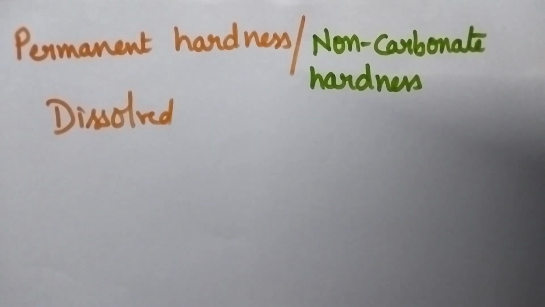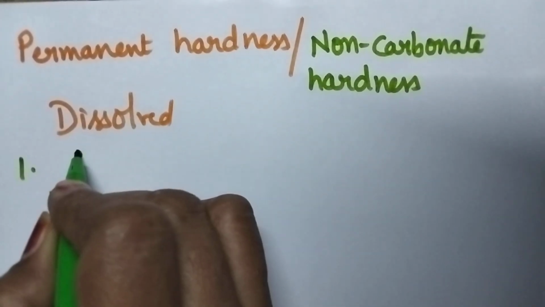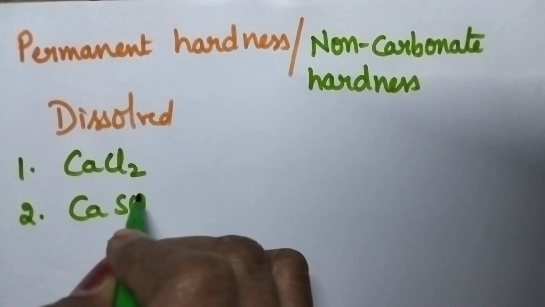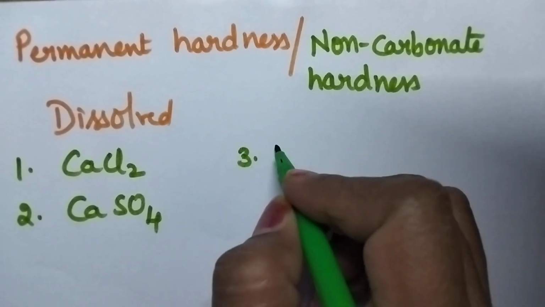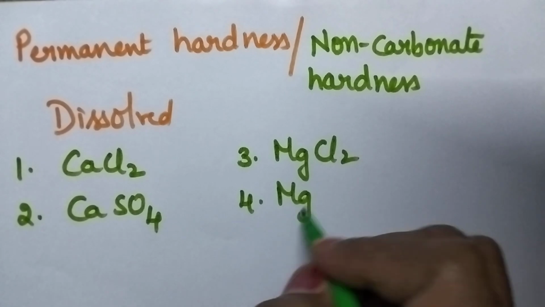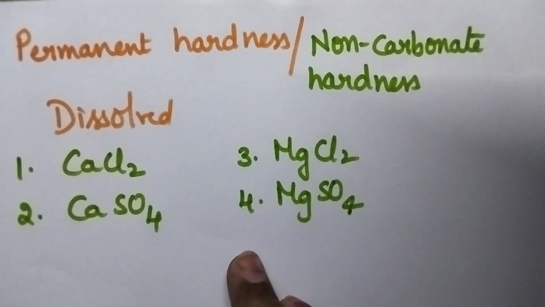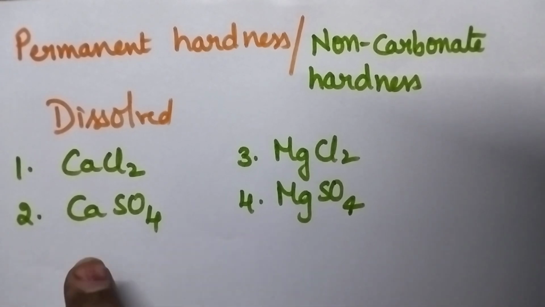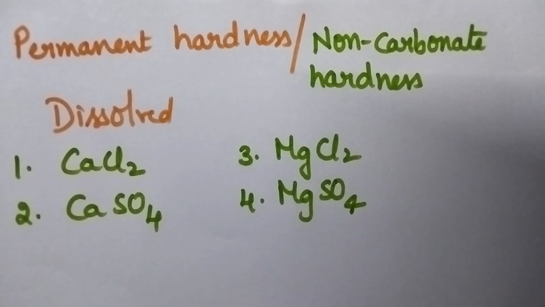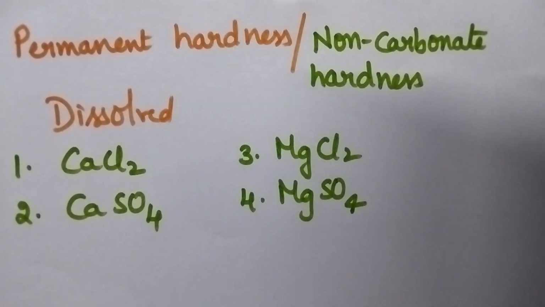That means especially calcium chloride, calcium sulfate, magnesium chloride and magnesium sulfate are responsible for the permanent hardness of the water. In general, the permanent hardness is due to the presence of chlorides and sulfates of calcium and magnesium salts.